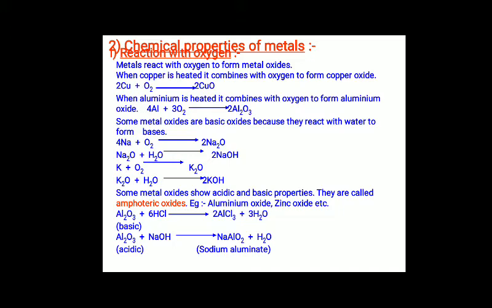So almost all metals combine with oxygen to form metal oxide. When metal reacts with oxygen, it will form what? Metal oxide. For example, copper. When copper is heated in air, whenever heated in air means what? It will combine with oxygen. It will react with oxygen and it will form copper oxide. Copper oxide is a black oxide.